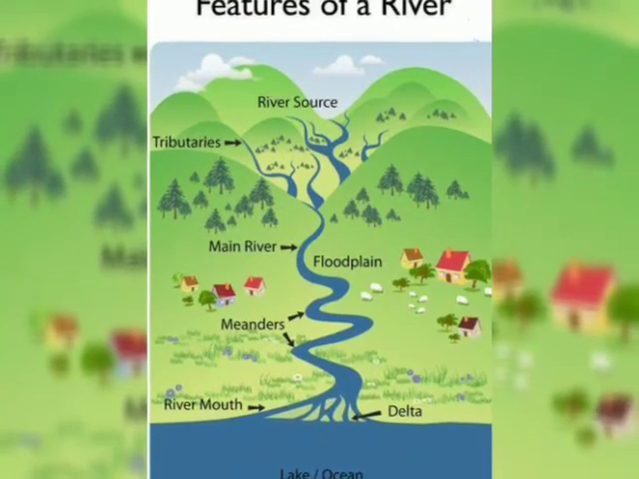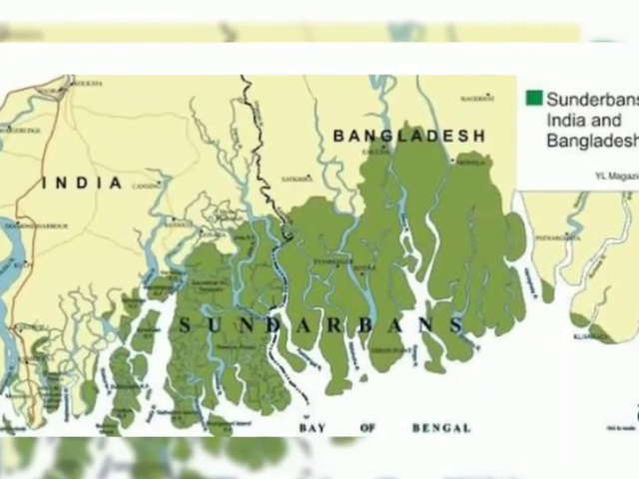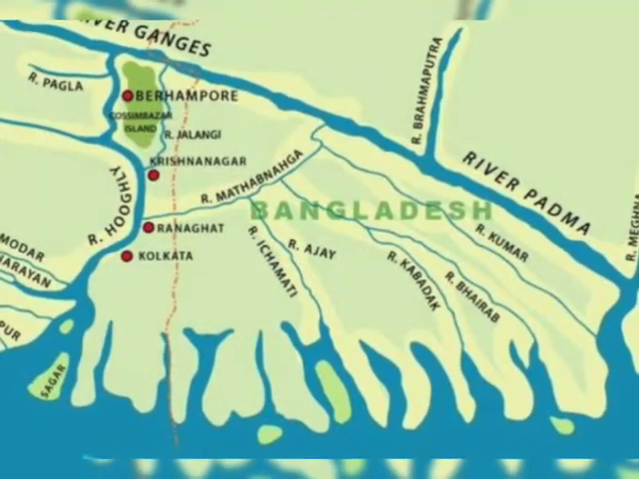If we take one example of this delta, the Sundarban Delta is the largest delta in the whole world, which is formed by the Ganga and Brahmaputra rivers.